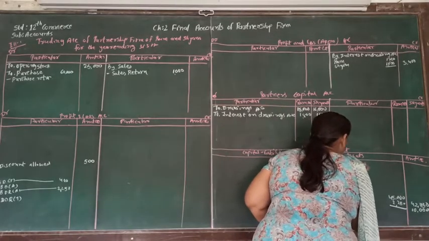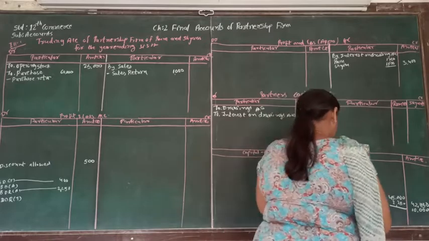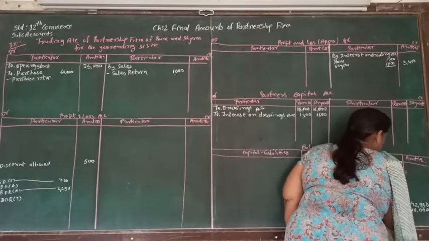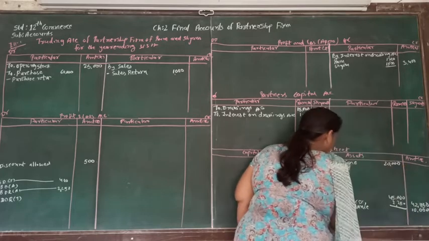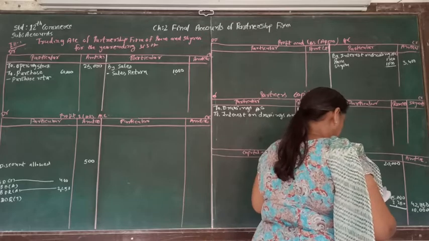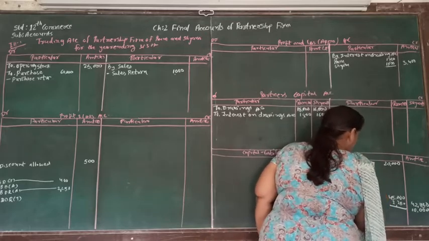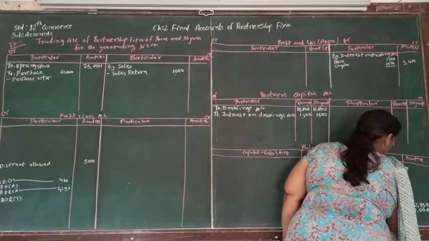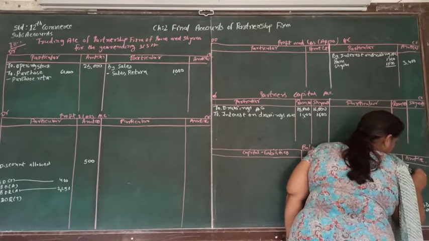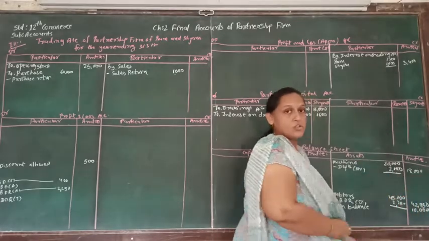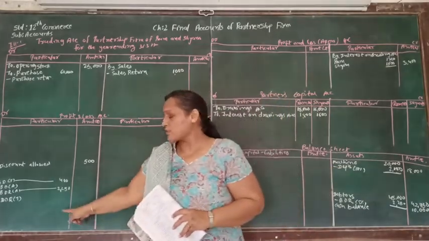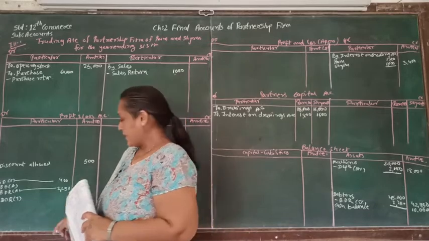So machine account we are going to write down with the total amount, that is 20,000. And on 20,000 again we are going to calculate the depreciation at the rate of 10%, and that is 2,000. And the net amount we are going to write outer side column. So here it is 18,000 machine, and 2,000 depreciation supposed to be debited to profit and loss account.